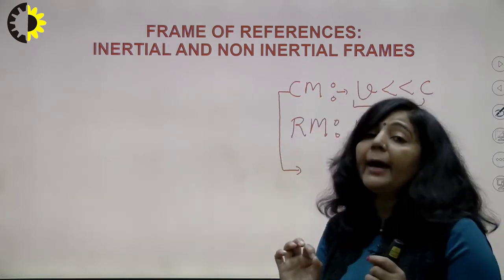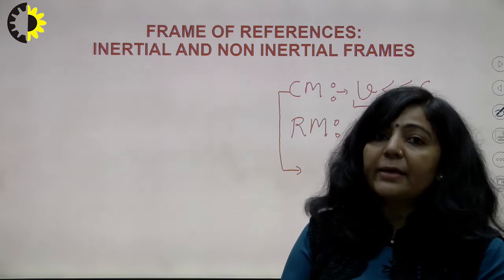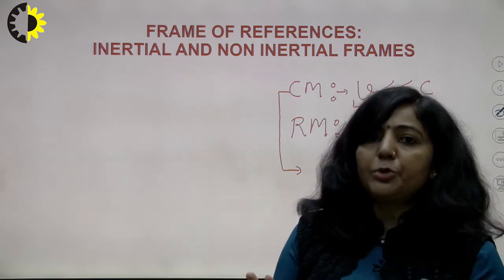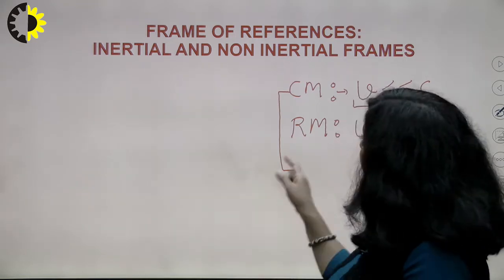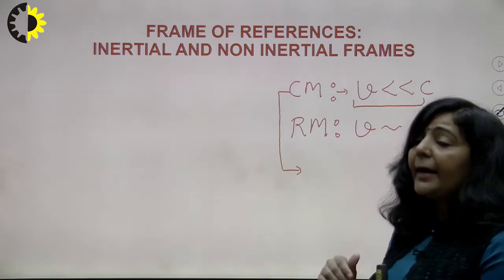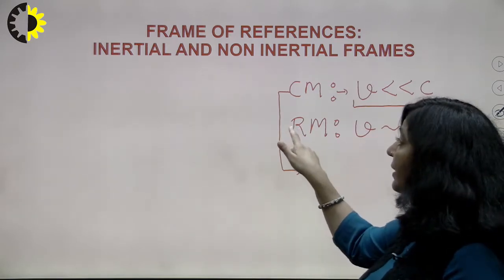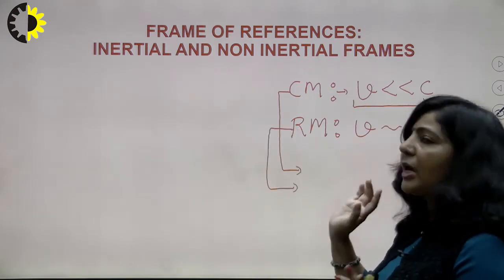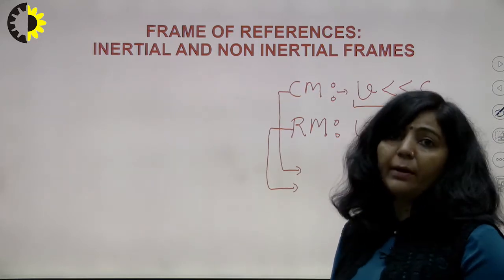So the main idea behind classical mechanics is everything is absolute. But the basic idea behind relativistic mechanics is that nothing is absolute, everything is relative.